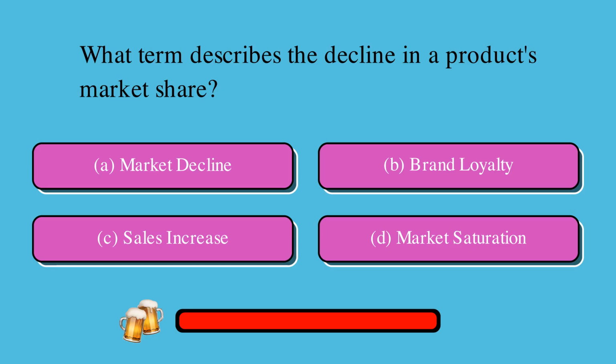What term describes the decline in a product's market share? Is it A, market decline, B, brand loyalty, C, sales increase, or D, market saturation? The correct answer is D, market saturation.